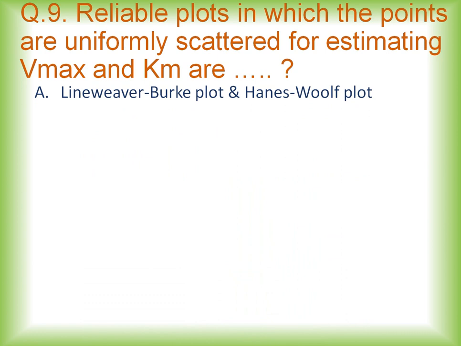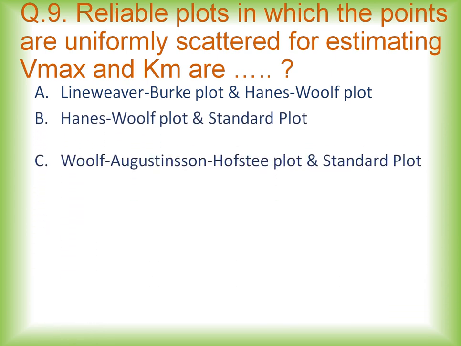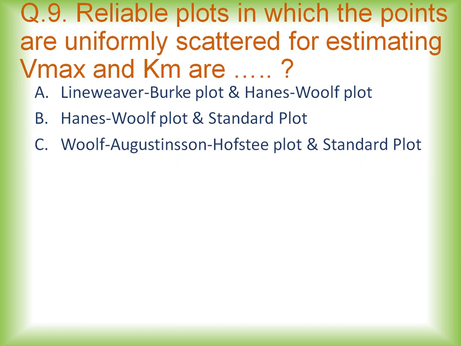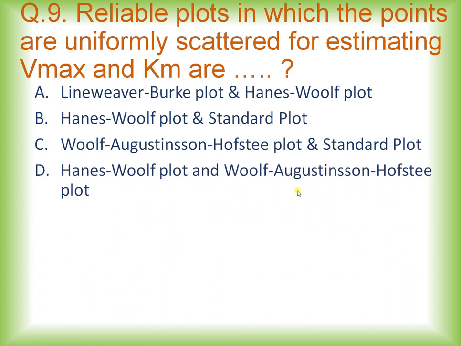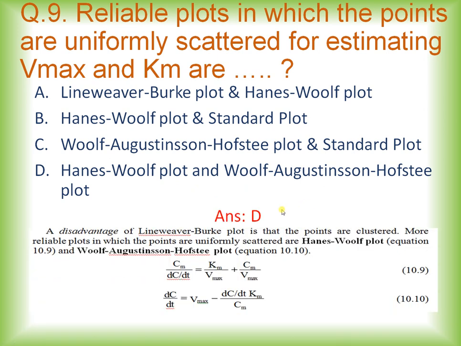So the options are Lineweaver-Burk plot and Hanes-Woolf plot, Hanes-Woolf plot and standard plot, Woolf-Augustinsson-Hofstee plot and standard plot, and Hanes-Woolf plot and Woolf-Augustinsson-Hofstee plot. And the right option is option D. And this is the explanation which we have already seen in the previous question, that is question number 8, where we have seen the reliable plots in which the points are uniformly scattered are the Hanes-Woolf plot and the Woolf-Augustinsson-Hofstee plot.